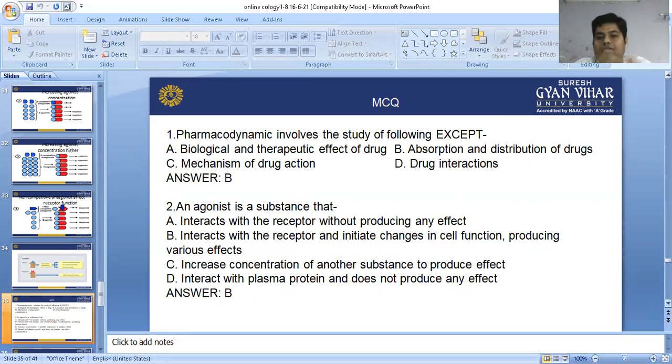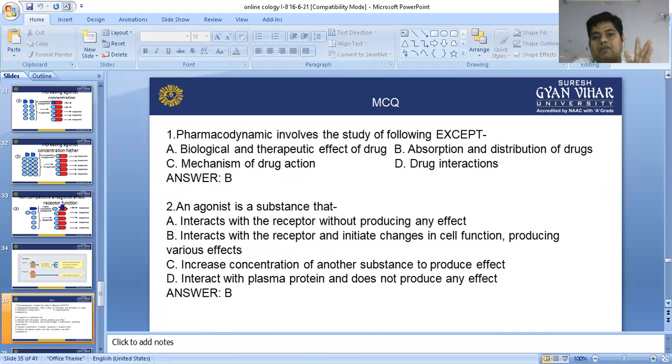In this theory, what do we see? The conformational change in the receptor. According to the induced fit model, if the receptor conformation is changed, then a therapeutic response is produced. In the first case, if the drug binds with the receptor and changes the conformation fully, then 100% therapeutic effect will be seen, which we call the agonistic compound.